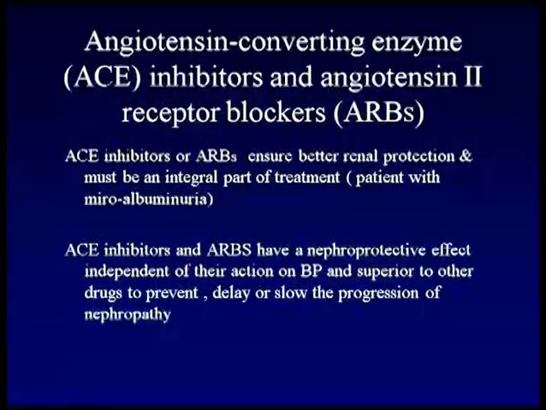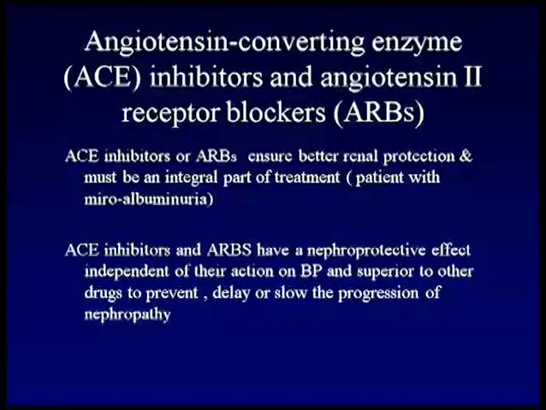And coming back to ACE inhibitors and ARBs, they ensure better renal protection, and they have to be an integral part of treating hypertension in diabetic nephropathy. ACE inhibitors and ARBs have a nephroprotective effect, and it is independent of their antihypertensive activity, and they have shown that they can delay or slow the progression of nephropathy.